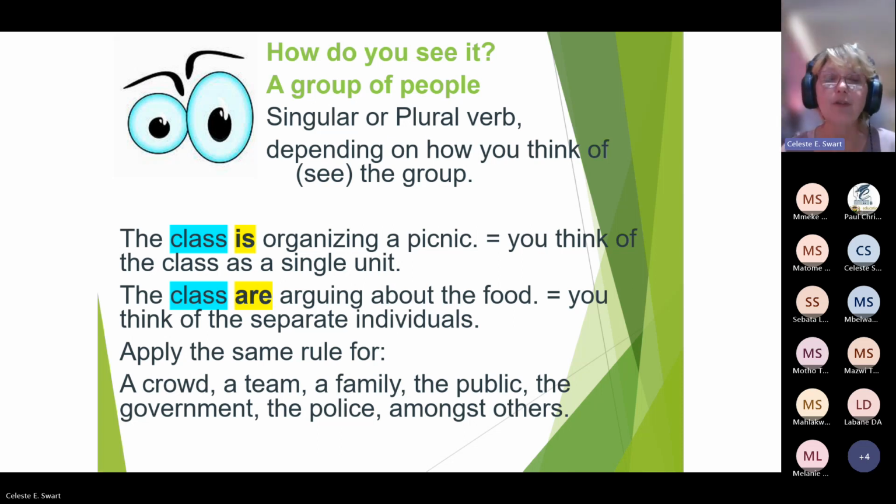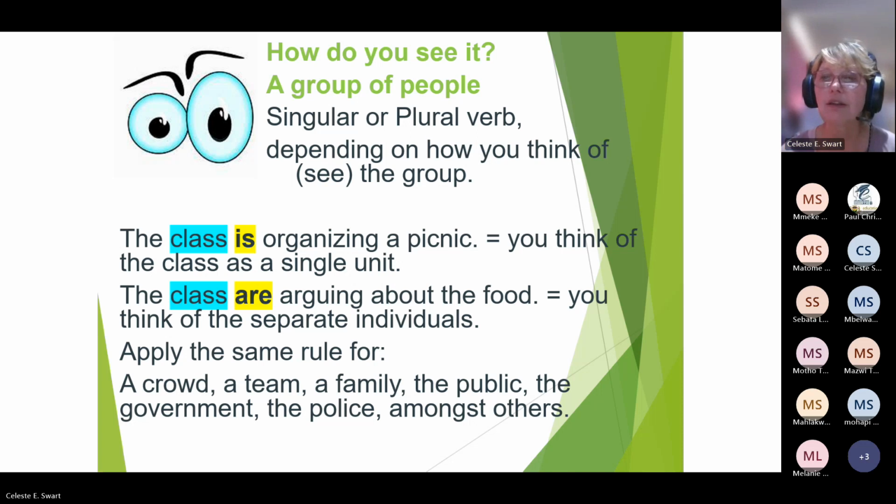The class then would be referring to the individuals in the class, and we would say they are. But if we say the class is organizing a picnic, then it is, because we're referring to them as one whole unit, not as individuals. So there are some tricky rules here to remember. You can apply the same rule for a crowd, a team, a family, the public, the government, and the police, amongst others.